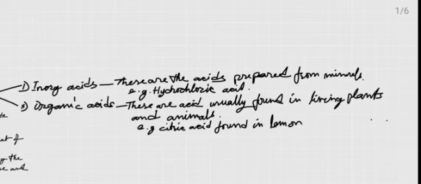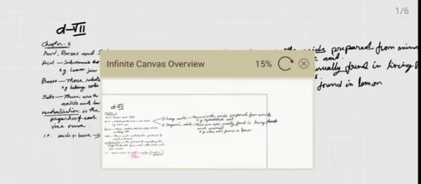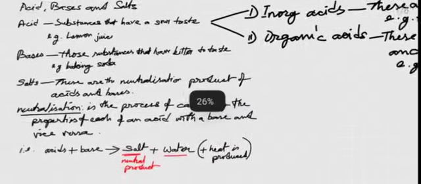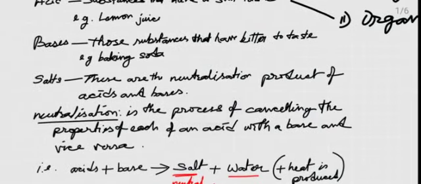Not only these substances which have a sour taste, we also have other substances which have bitter taste. For example, when you taste baking soda or soda bicarb that you use at home for cooking, you will feel a bitter taste.